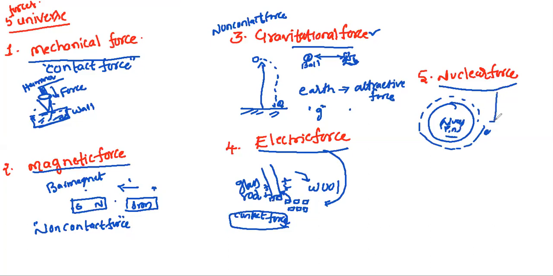It is quite different from gravitational force and electromagnetic force or electric force. It is quite different from these two forces.